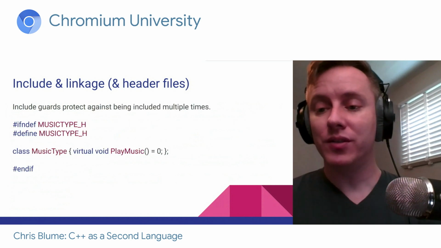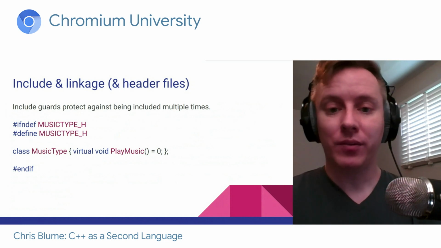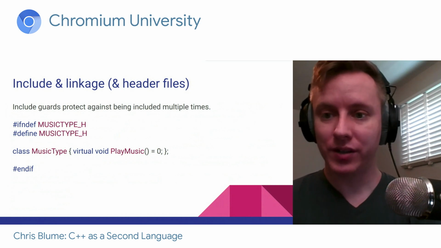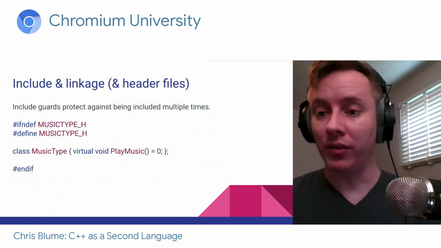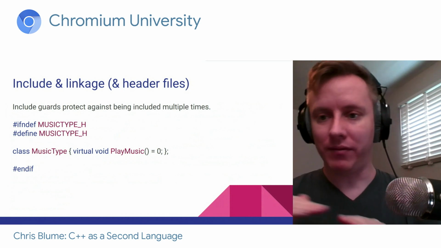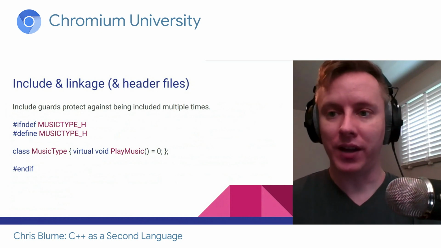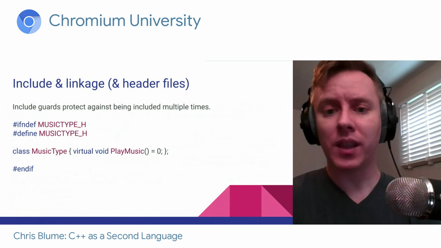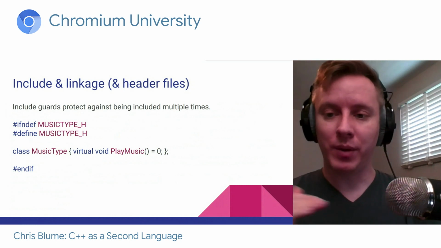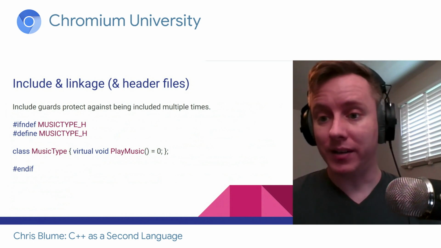The solution is to use something called inclusion guards. So the first line here, we have #if not defined MUSICTYPE_H. It's really common to use the file name, or if you might have duplicate file names, then you might have the entire path or namespaces or something like that. But you have some unique identifier for this file. So here we're using MUSICTYPE_H. And then remember, the first line is if it's not defined. So the second line is define it.